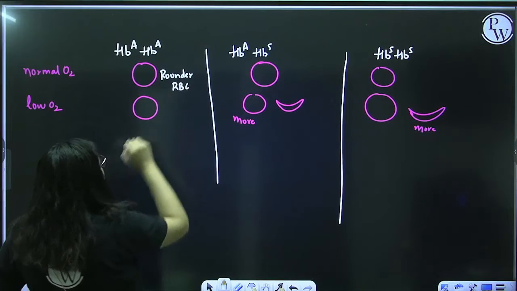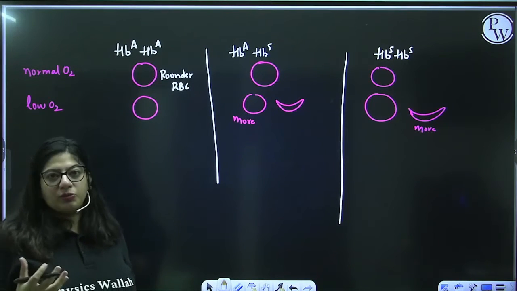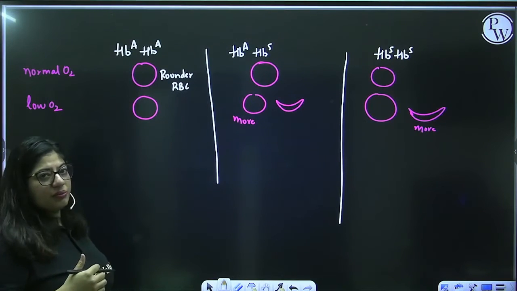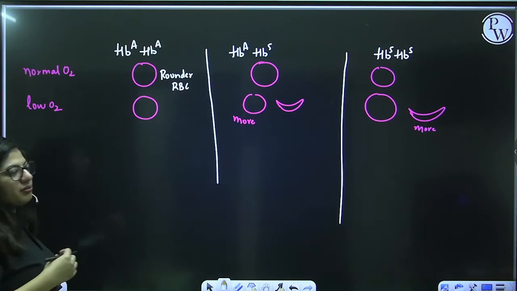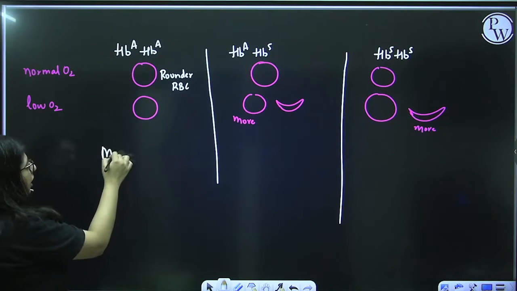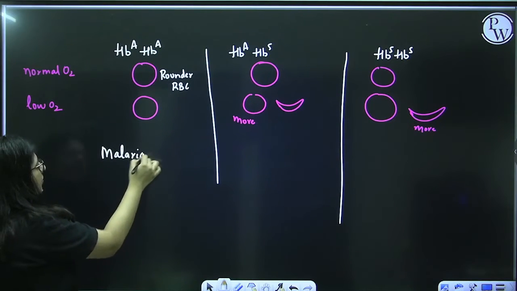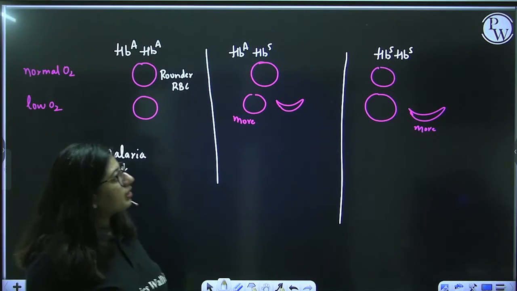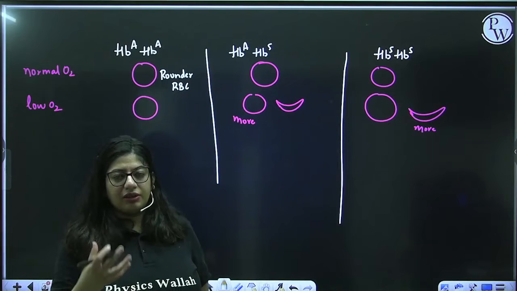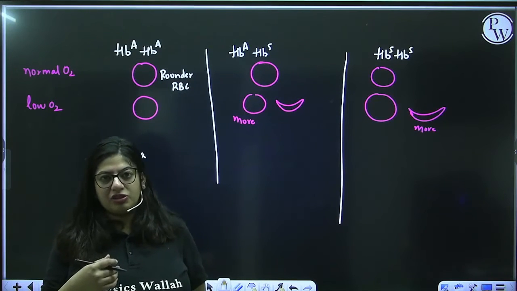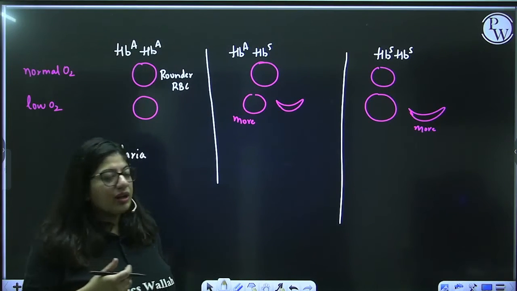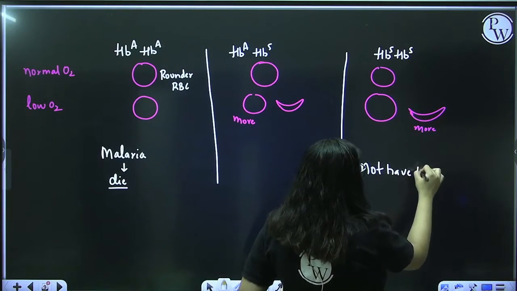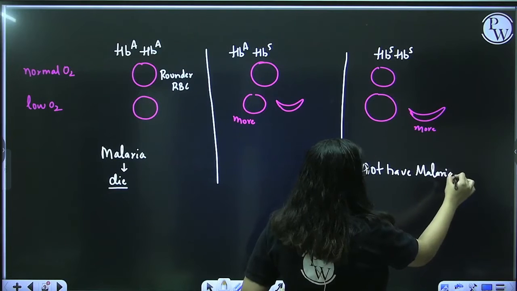If the malaria causing organism Plasmodium gets a rounder fresh RBC, the RBC can be attacked easily and destroyed, and a person can have malaria and die of it. Now, if a person is again in the malaria prone region but has sickle cell anemia, that person will not have malaria.